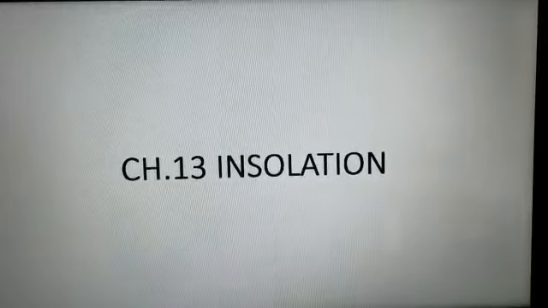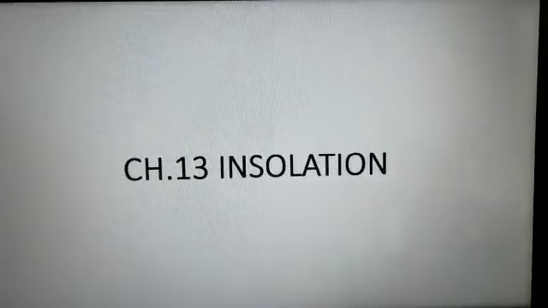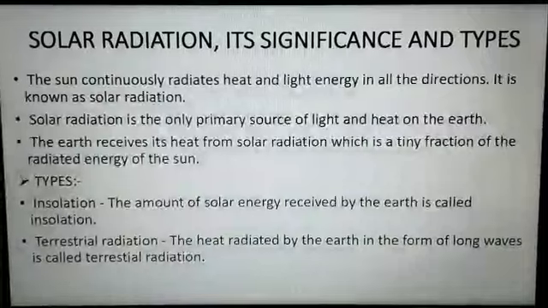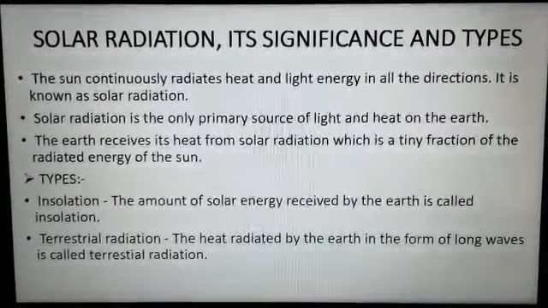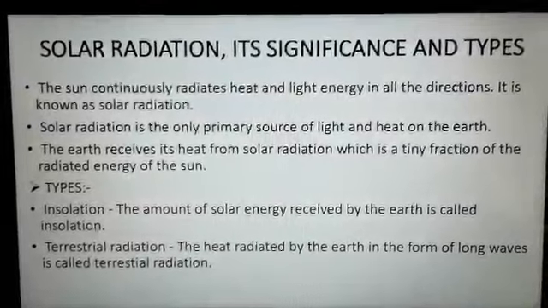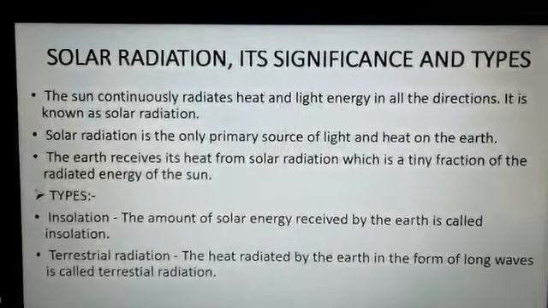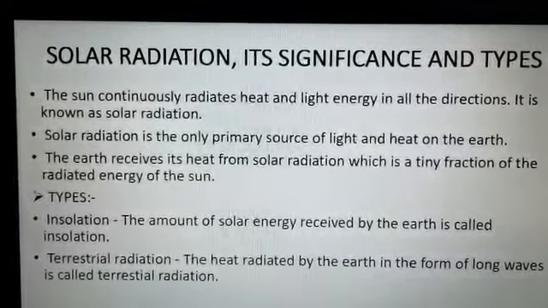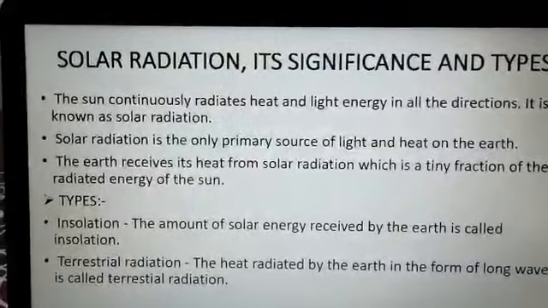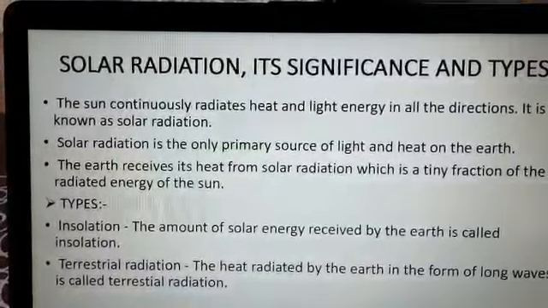Hello children, today we are going to start chapter 13, Insolation. Before I start the chapter, let me explain to you about solar radiation. The sun is the chief source of energy for the earth. It is a large celestial body having a high temperature. The sun radiates energy. In which form?